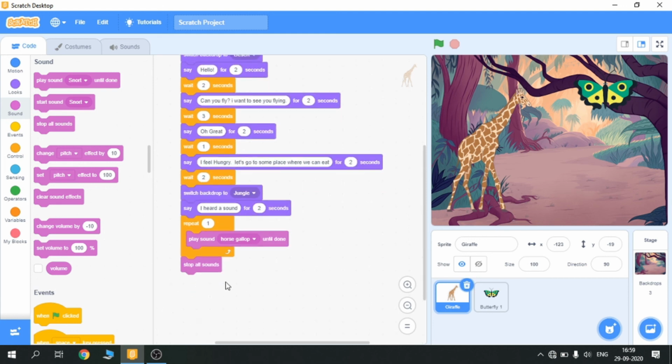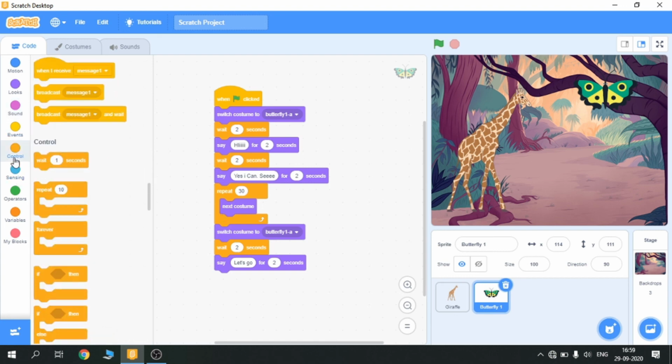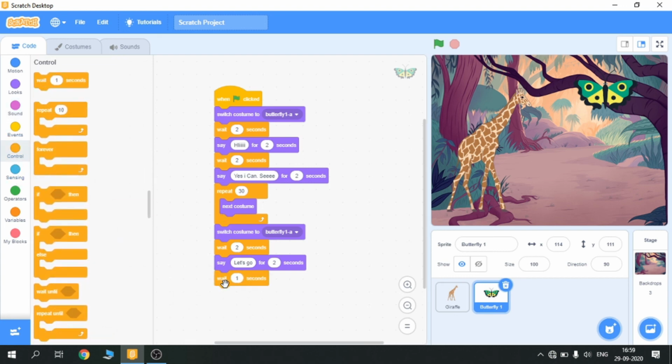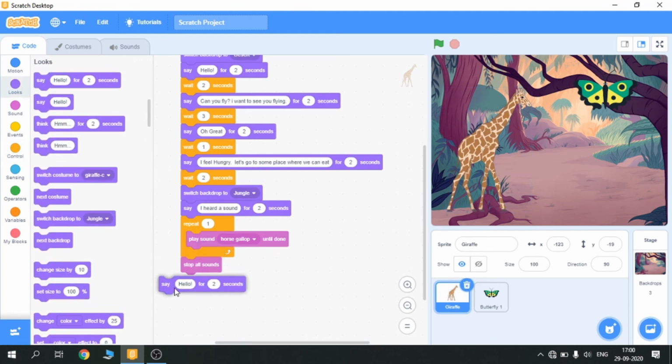So I'm gonna put stop all sounds so that all sounds will stop. In the butterfly coding, I'm gonna put her for 5 seconds. Okay, and giraffe will say okay, bye. So see,